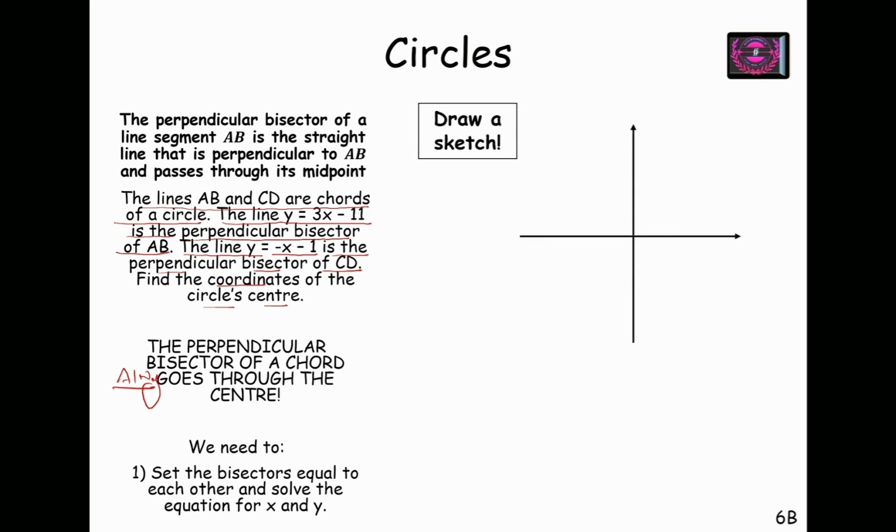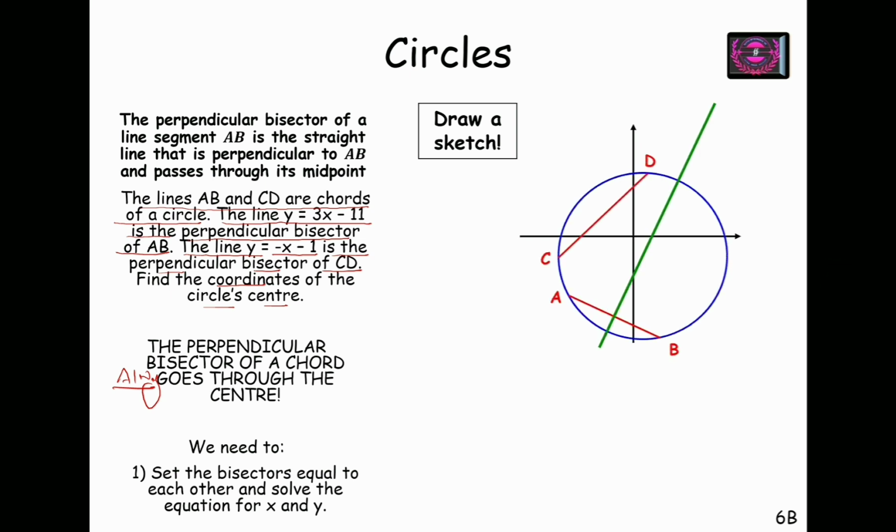So we will draw a sketch again, and we will plot these two chords, A and B and C and D. This green line is the perpendicular bisector of AB, and the midpoint of AB is the intersection of this perpendicular bisector and the line segment AB. This is the line y equals 3x minus 11.